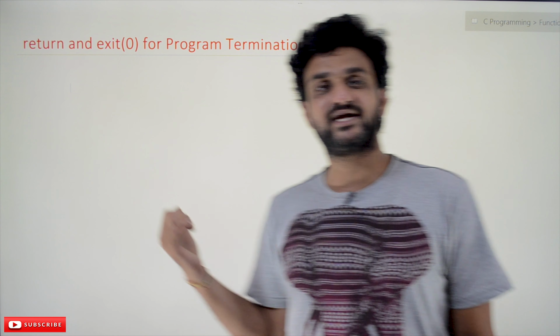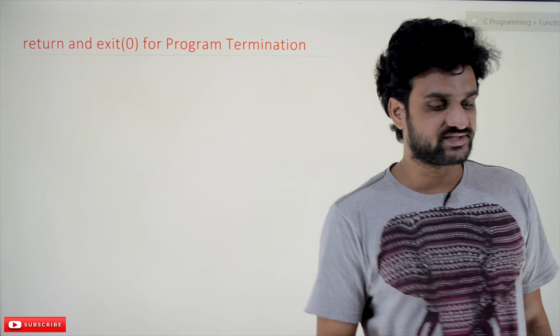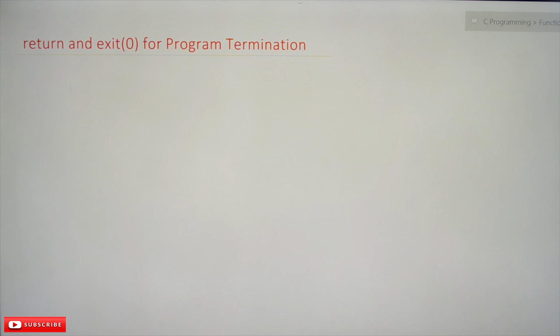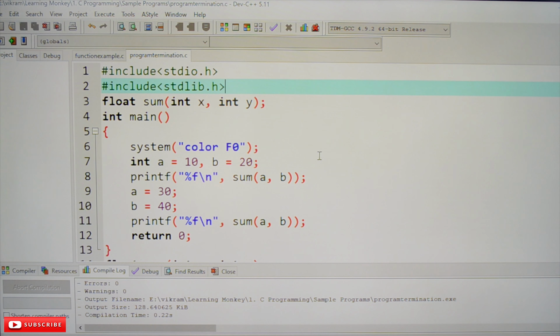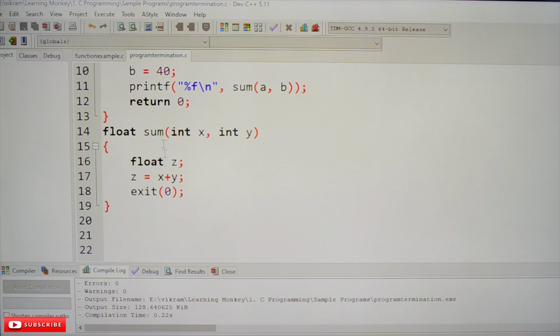Let's try to understand this using an example, the same example we have seen so far. By using that example, we'll try to understand how program termination will happen using the exit function. Here, in the sum function, we have used exit, and this 0 is the same as return 0. So this exit 0 is for successful termination.